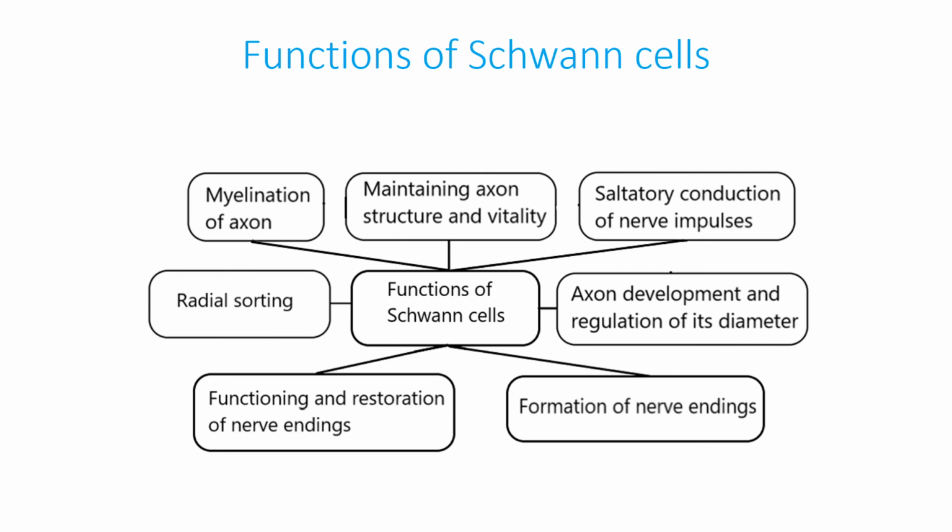The fundamental difference between mature Schwann cells and oligodendrocytes is their ability to turn into repair Schwann cells after nerve trunk injury and to ensure axon regeneration.